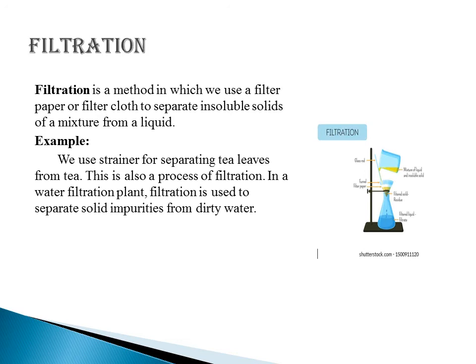When we use strainers for separating tea leaves from tea, this is also a process of filtration. In a water filtration plant, filtration is used to separate solid impurities from dirty water. Here in the diagram there is a proper process of filtration in which a proper filter paper or filter cloth is used.